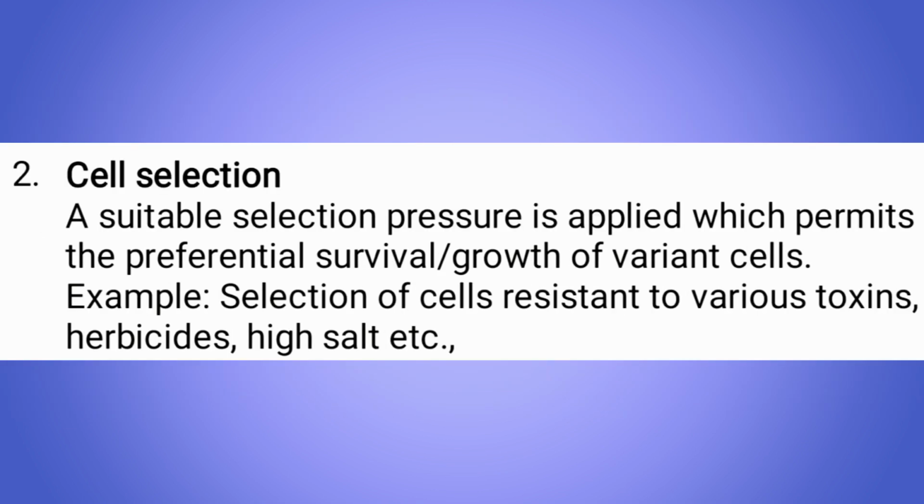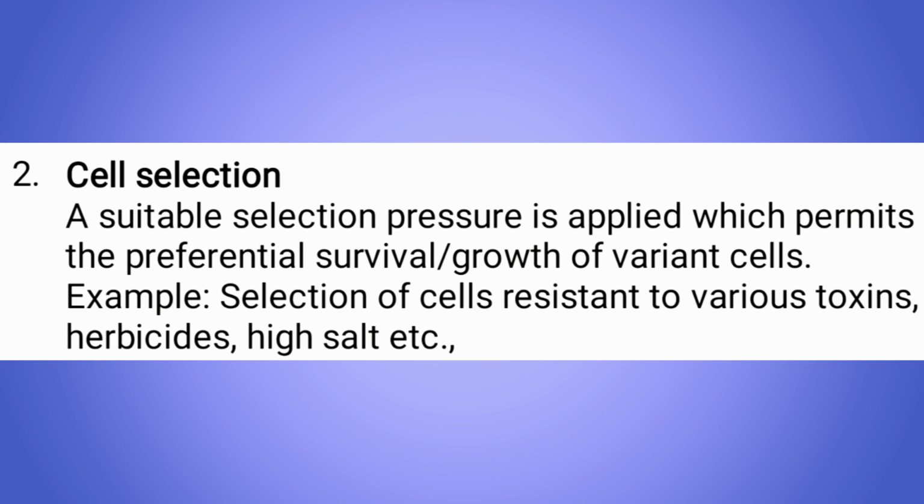Cell selection is ideal for somaclonal selection. A suitable selection pressure is applied which permits the preferential survival or growth of variant cells. For example, cells resistant to pathogens are identified by the presence of various toxins in the culture medium. Similarly, herbicide tolerant somaclones are identified by the presence of herbicides in the culture medium.